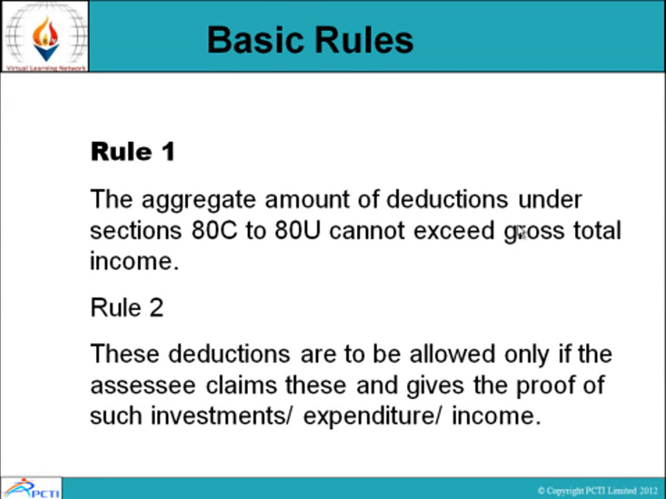Basic rules. Rule number 1. The aggregate amount of deductions under section 80C to 80U cannot exceed gross total income. Rule number 2. These deductions are to be allowed only if the assessee claims these and gives the proof of such investment, expenditures or income.